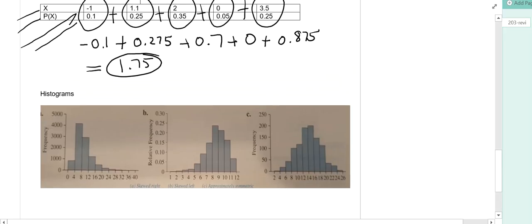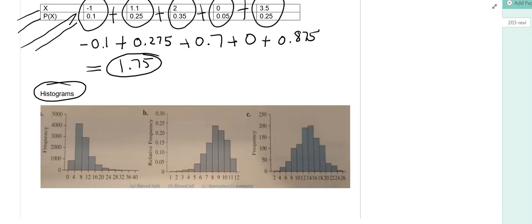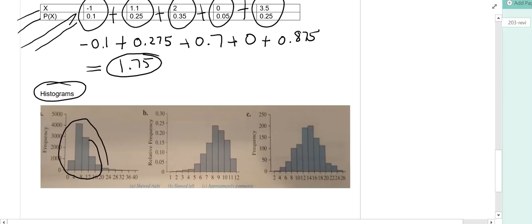The last thing I did with this particular review, I said a few things about histograms. Now, I will note, I might have said something backwards in class, I'm not sure. But basically we say a histogram is skewed to the right if most of the data is to the left. It's backwards, right? See, in this particular histogram, most of the data is towards the left.